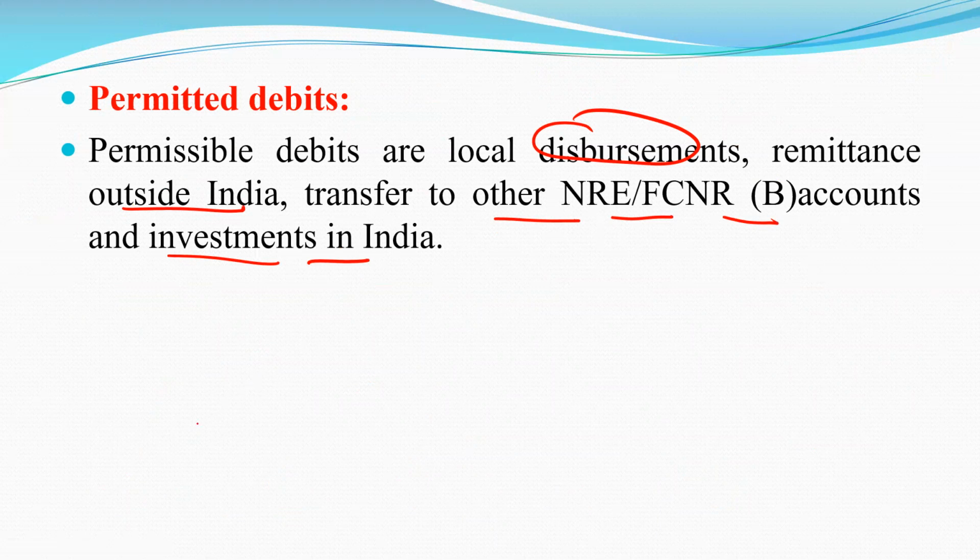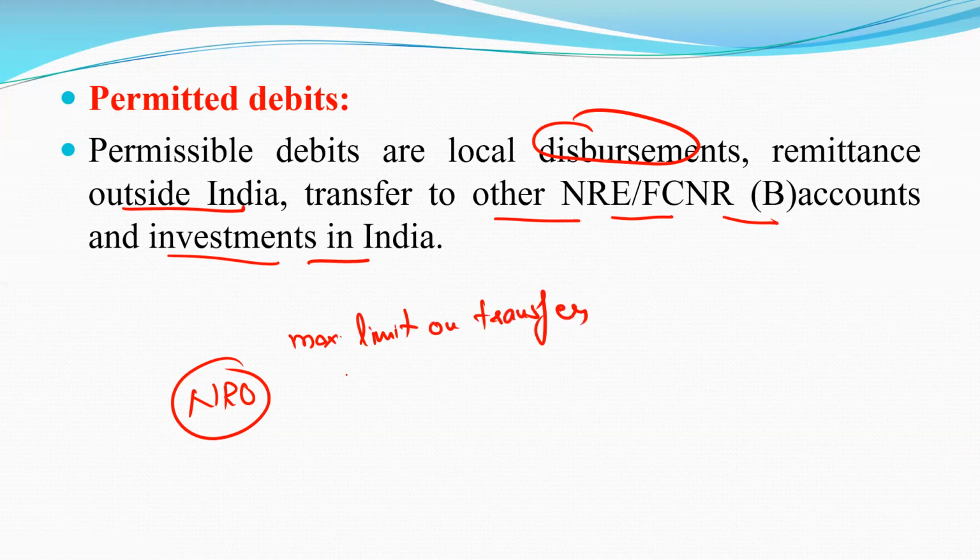One thing we will learn later: in the NRO account, there is a maximum limit on transfer, that is 1 million. In the NRE account, there is no such limit regarding the transfer.